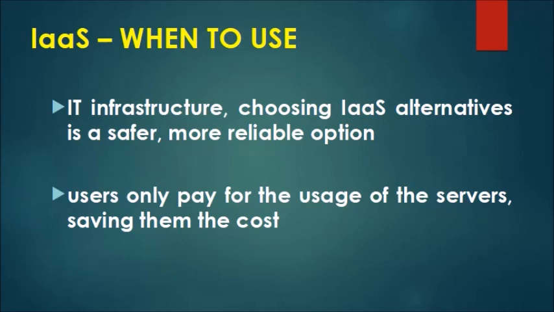A good example of IaaS is AWS EC2. EC2 provides scalable infrastructure for companies who want to host cloud-based applications. EC2 users do not use physical servers. AWS provides the virtual servers.